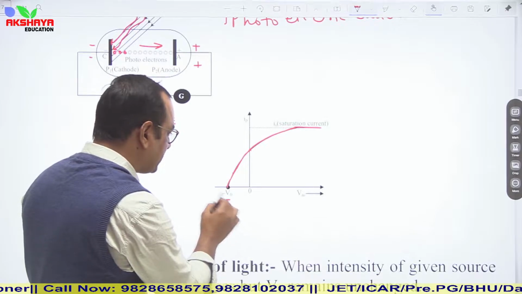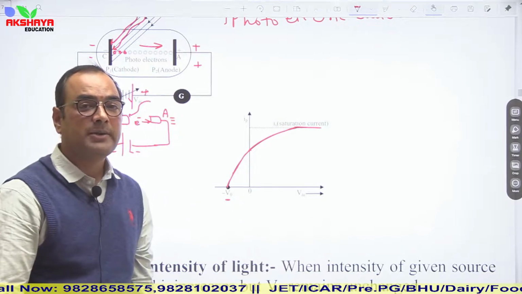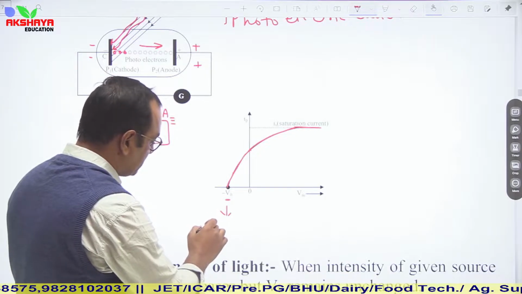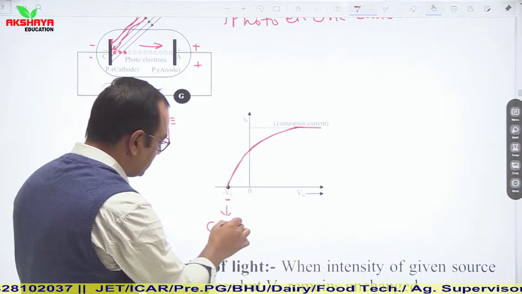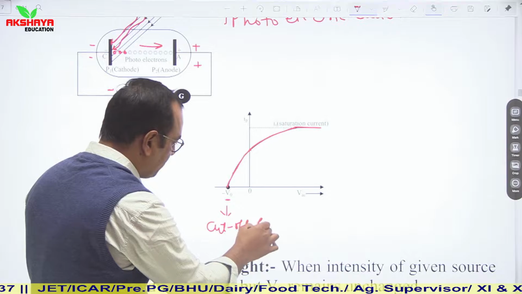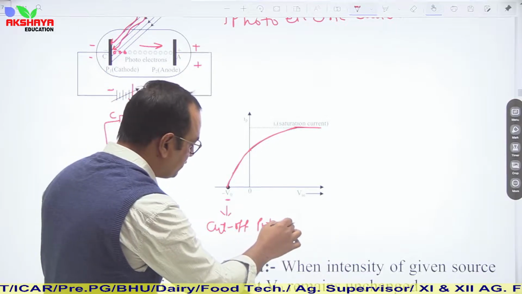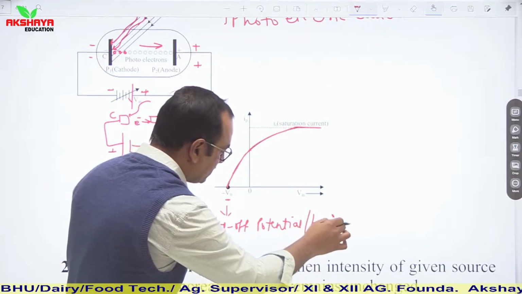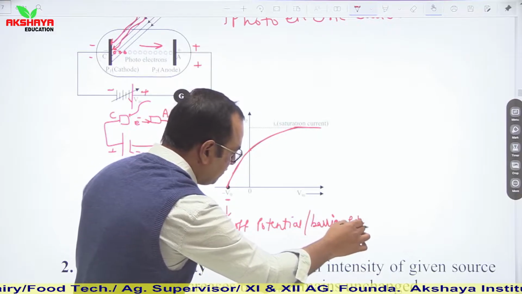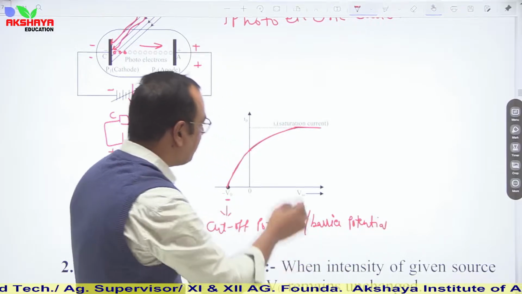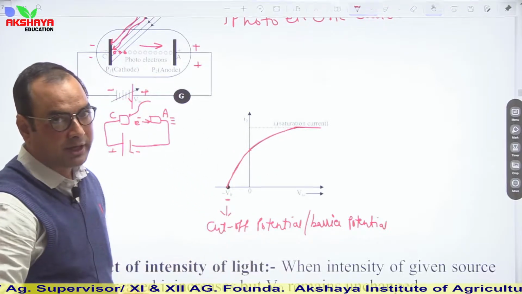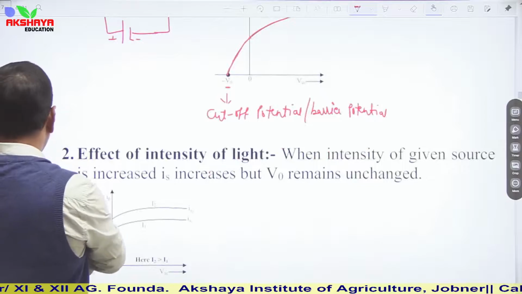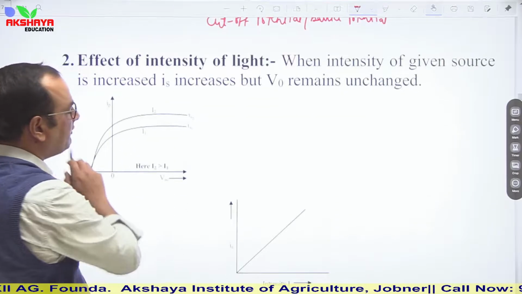This negative potential applied at the anode is known as the cut off potential, or you can say barrier potential. This way we can see the graph between current and applied potential or applied voltage. Now let us talk about the effect of intensity of light.